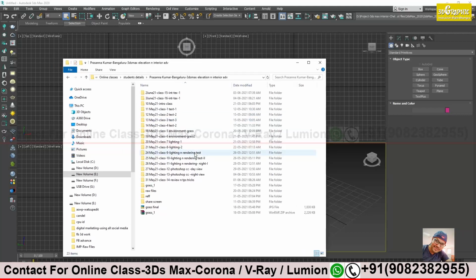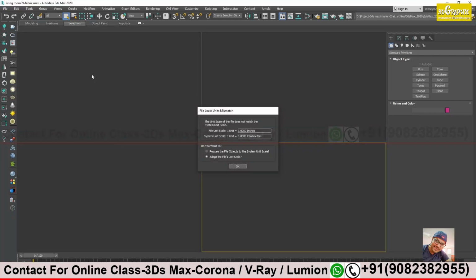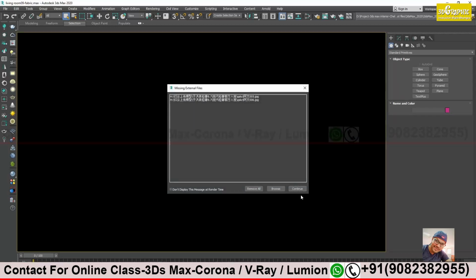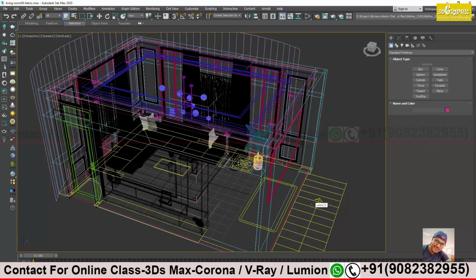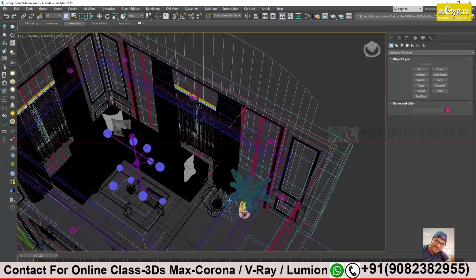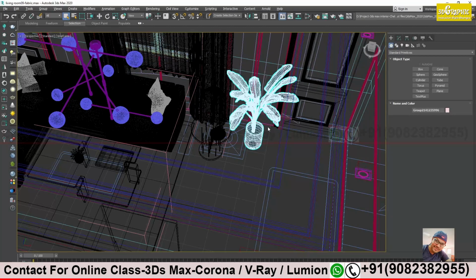Wait one second. Which is the file? This is review tips and tricks. Let me start the file. Have we discussed the blend material? No, sir, we have not discussed blend material. Okay, today we will see blend materials also. Let's start with a simple example, this plant and pot over here.